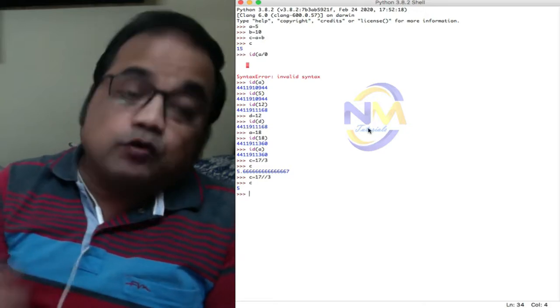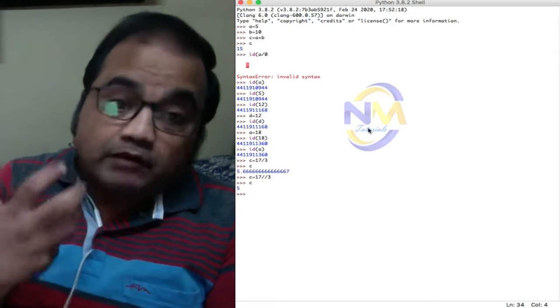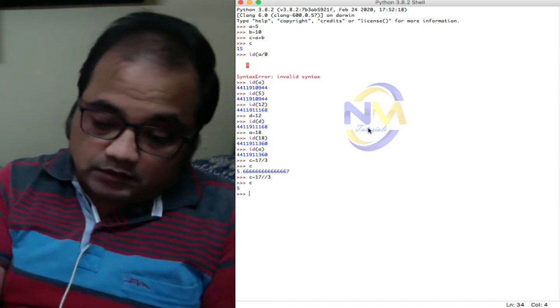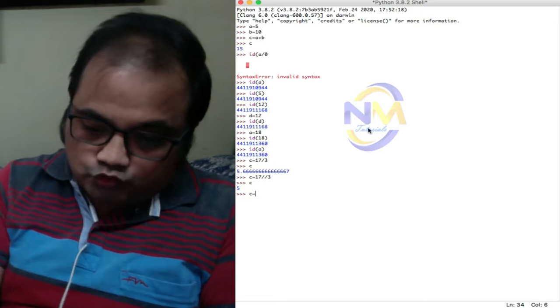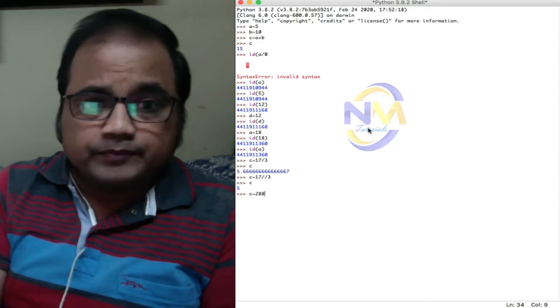Now if I want to find the exponentiation, I want to find the power, so what can I do? Suppose C is equals to 2 power 5.